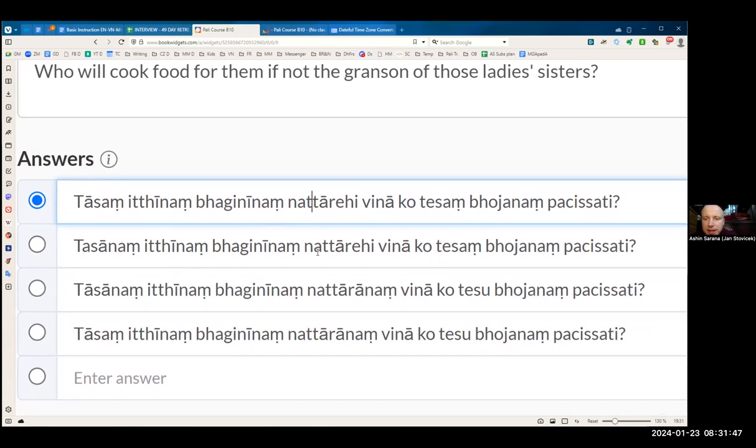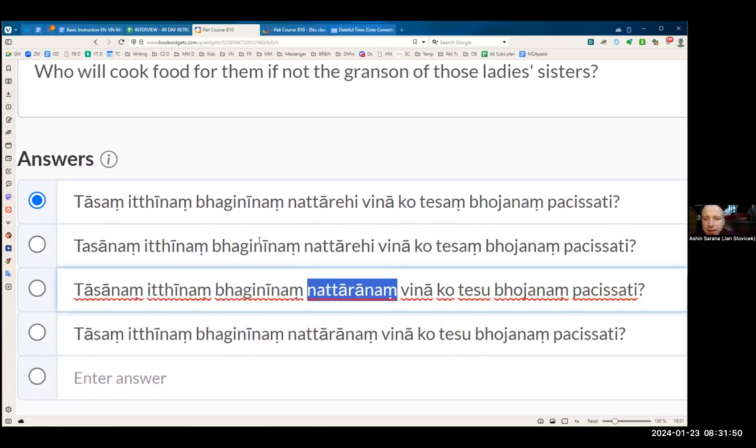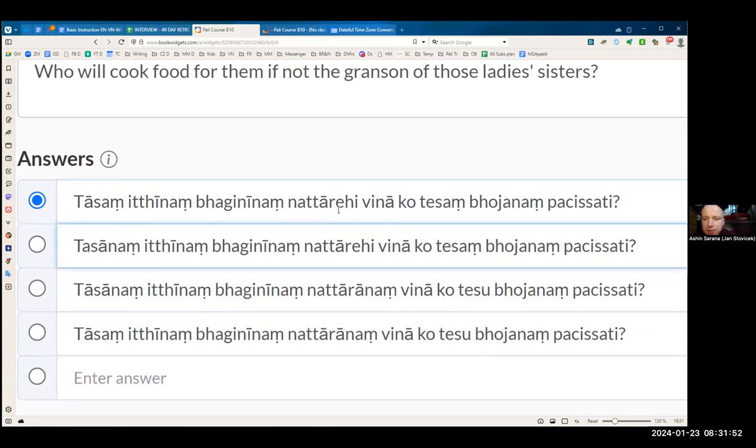I see nattarehi or nattarana. I don't see difference between these two though. Nattarehi or nattaranang vina. So vina is always coming with ablative, so it must be nattare.